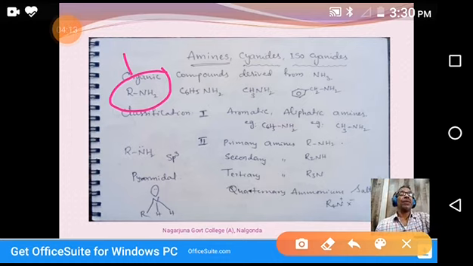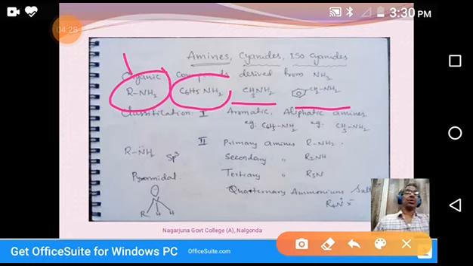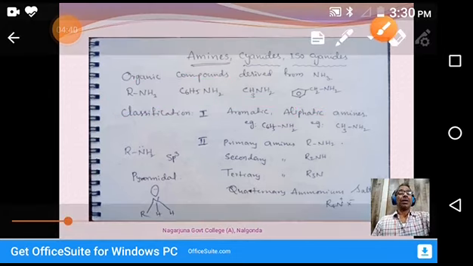You see, this is methylamine. This is also an aliphatic amine. Why? Because NH2 is linked to CH2, an aliphatic carbon. This comes under aromatic amines, C6H5NH2. So this is one type of classification, based on the amino group linked to which type of carbon, aliphatic carbon or aromatic carbon. That's it.